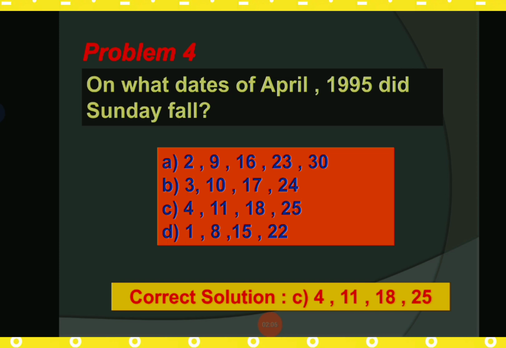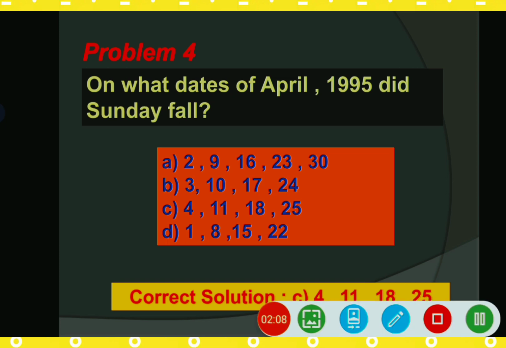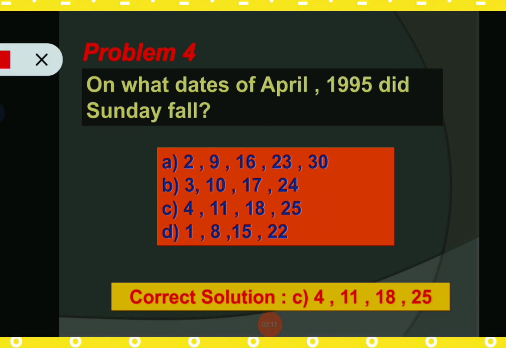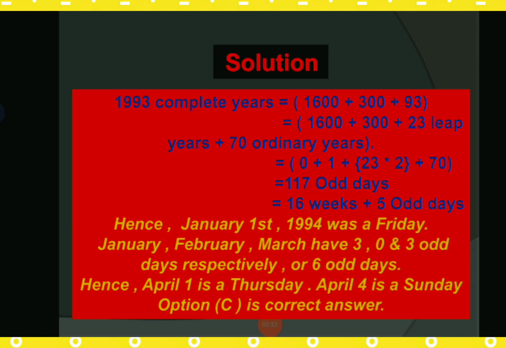So on what dates of April 1995 did Sunday fall? So there are four options: 2, 9, 16, 23, 30, or 3, 10, 17, 24, or 4, 11, 18, 25. And now going to the last option, that is 1, 8, 15 and 22. So what is the correct answer? So now going to the next slide for the solution.